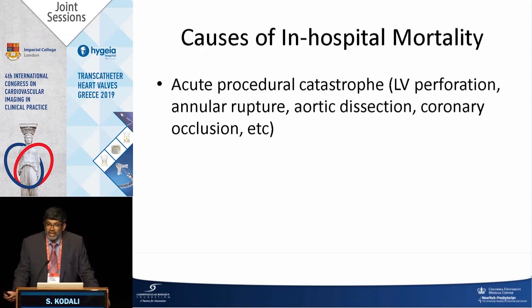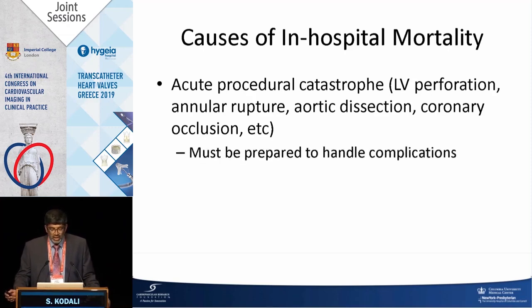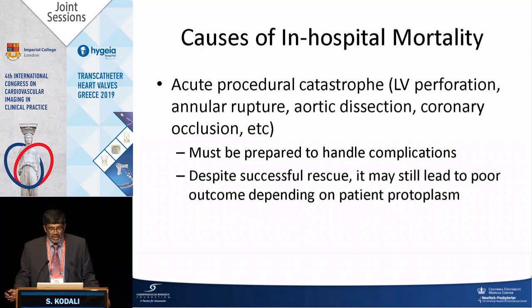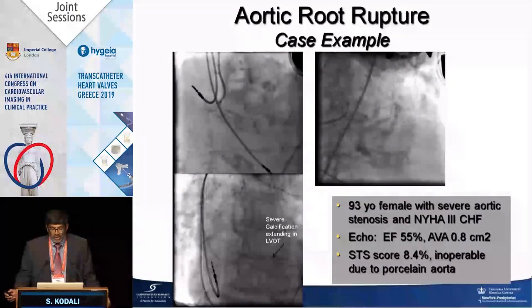I think we're better at predicting them, and even if we don't predict it, we're better at handling them if they occur. Ideally they don't result in a procedural mortality, but in some of these patients, if you have one of these events, it's the course of sequence of events that it creates that leads to their death. But you have to be prepared to handle these complications. As I said, despite a successful rescue, it may still lead to a poor outcome depending on the patient's substrate. And it's just an example.